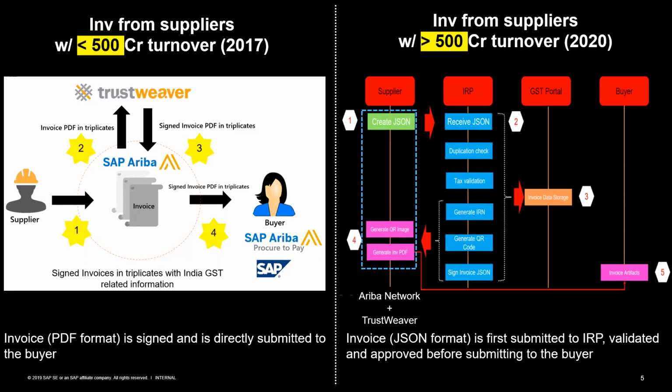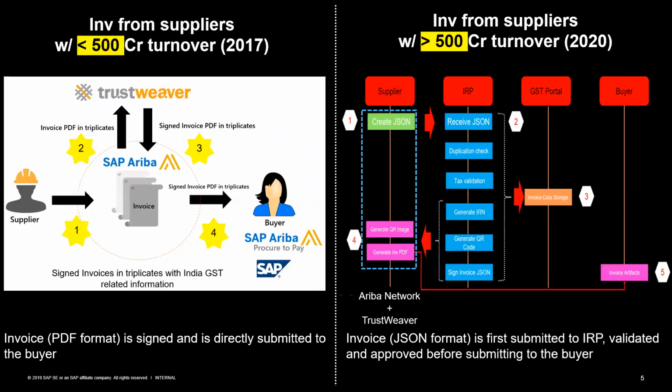Now the reporting of the taxes would happen on a monthly or quarterly basis, depending on different scenarios, which could be done after the invoices were submitted. This was the flow that we had from 2017, and now also for suppliers with turnover less than 500 crores. On the right side,